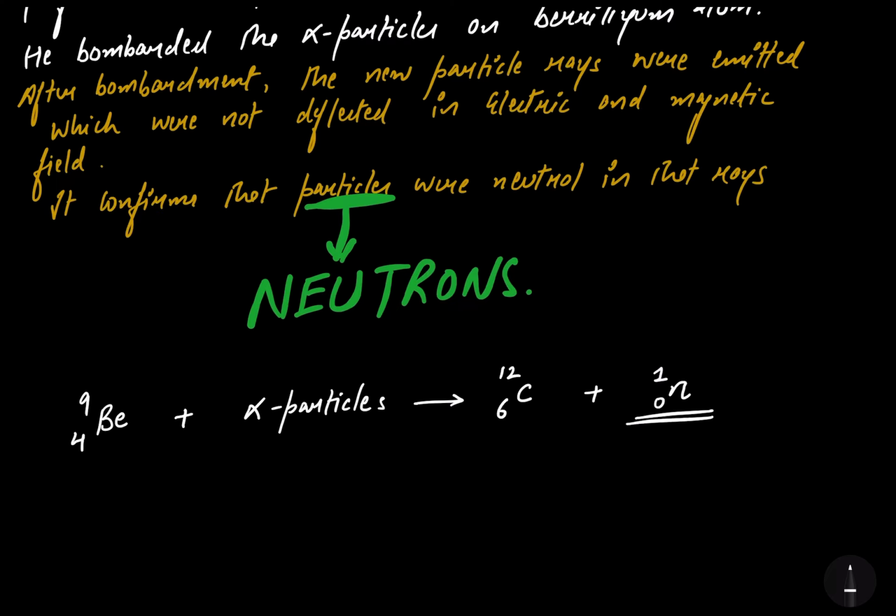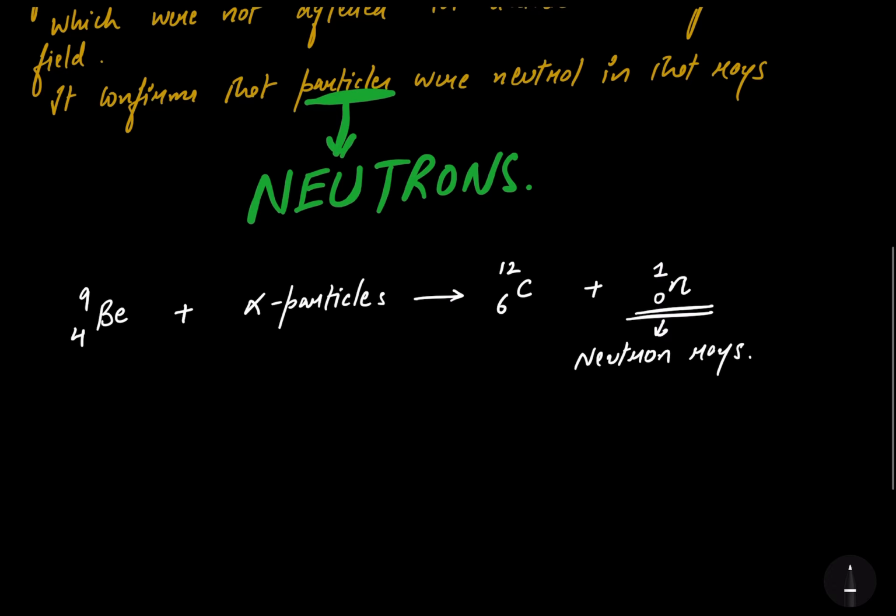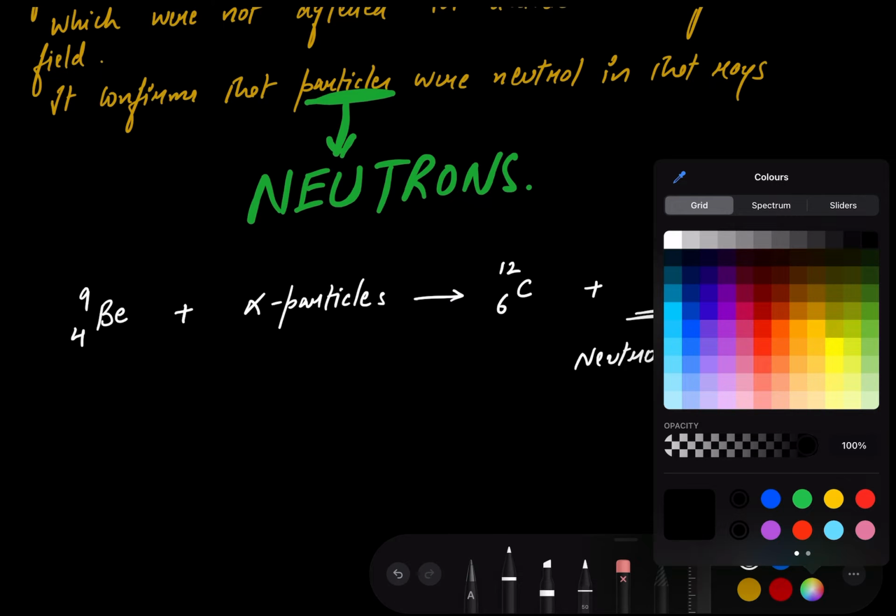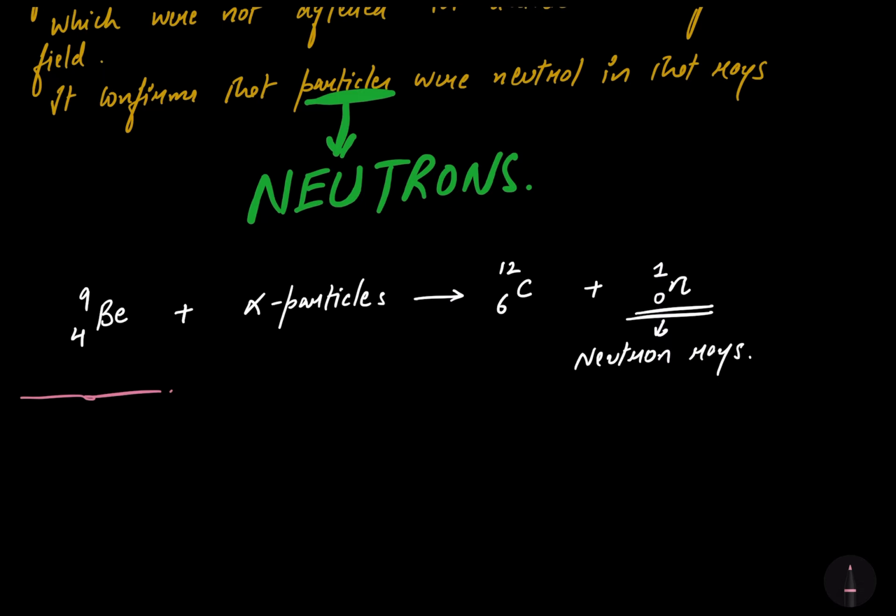So these were the neutron rays which were not deflected in the electric and the magnetic field. So what happens actually in the nucleus? The neutrons and protons are interconvertible. So that's the new thing I'm writing over here to you, that what is happening in the nucleus.